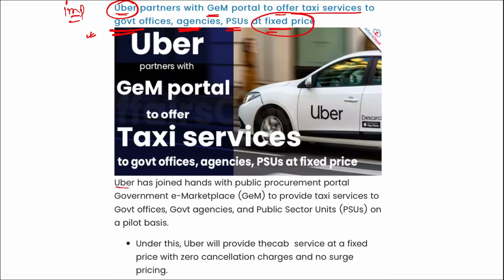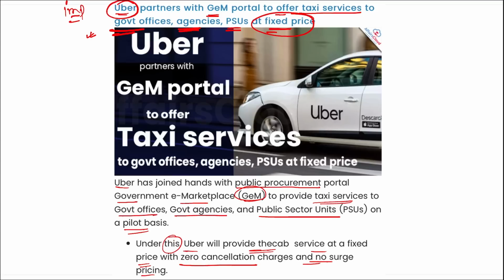So here you can see Uber joins hands with the public procurement portal, that is Government e-Marketplace GeM, to provide taxi services to government offices, government agencies, public sector units on a pilot basis. Under this, Uber will provide the cab service at a fixed price with zero cancellation charges and no surge pricing. Correct?